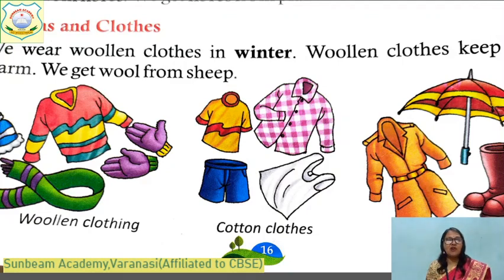It keeps us warm. And where do we get this wool? We get this wool from sheep. And these are the examples: sweaters, cap, muffler, gloves. You all used to wear these in winter season. In school you come, you wear blazer. Okay. And what are cotton clothes?